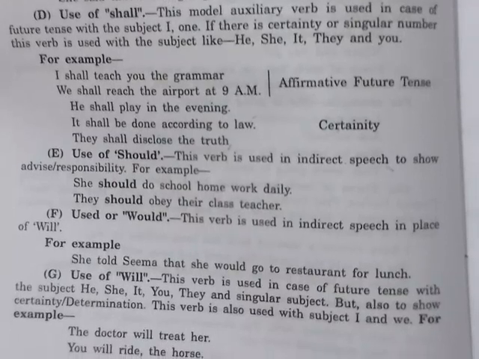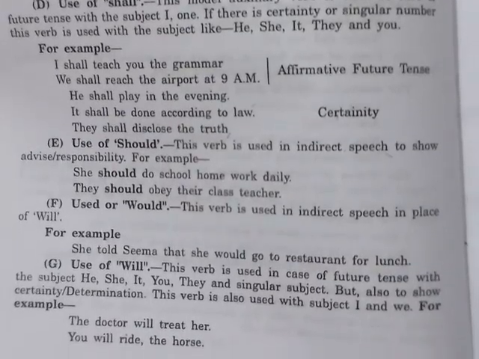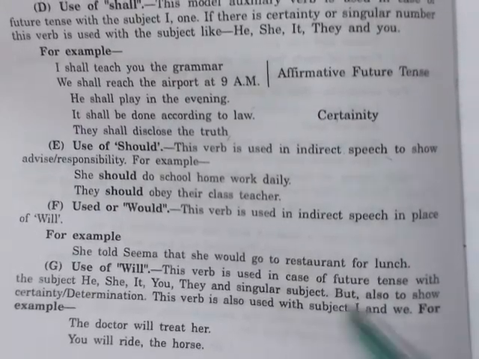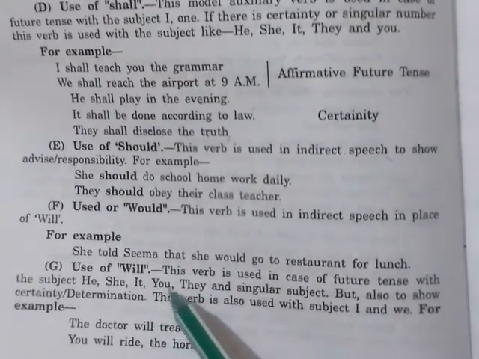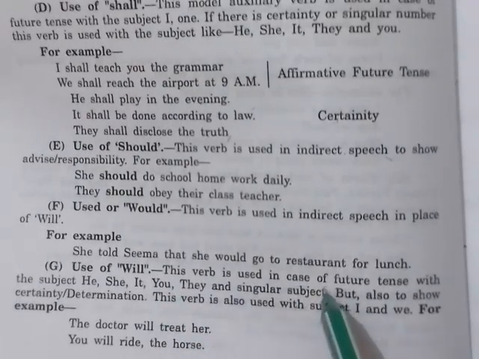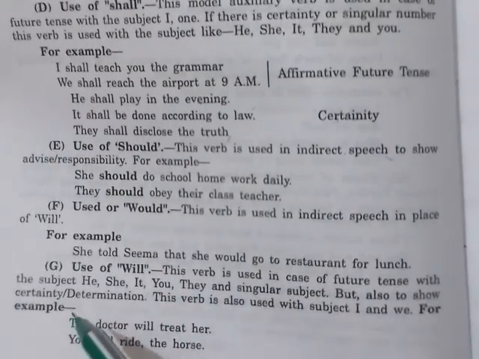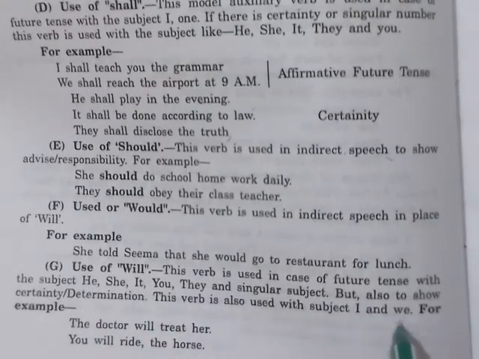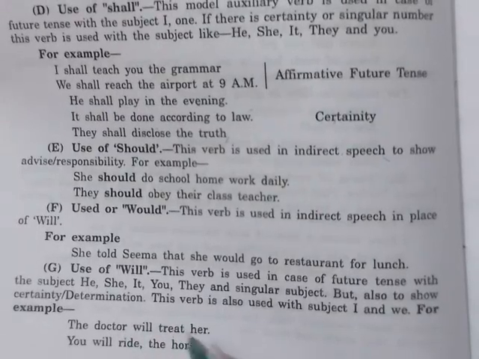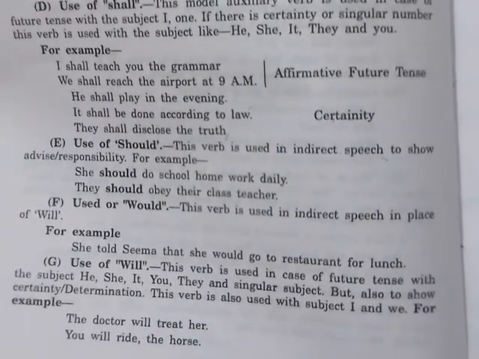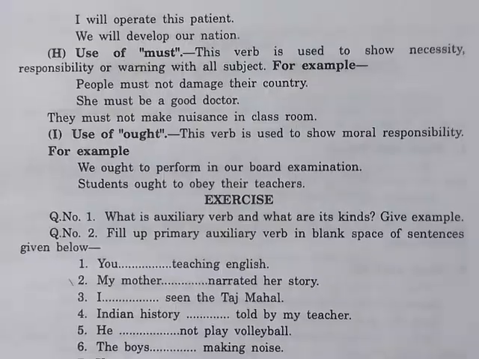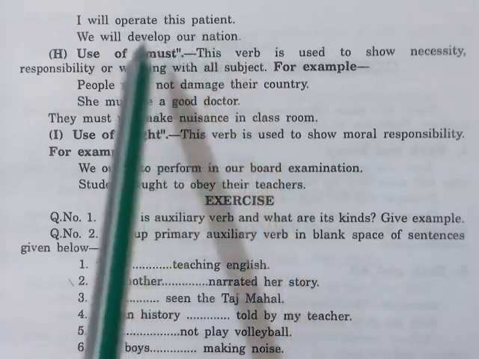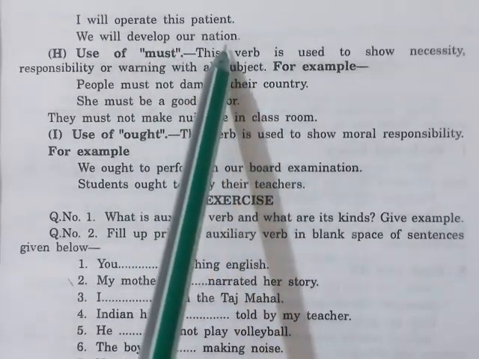Use of will. This verb is used in future tense with the subjects he, she, it, you, they and singular subjects, and also to show certainty and determination. This verb is also used with subjects I and we, as: The doctor will treat her. You will ride the horse. I will operate on this patient. He will develop our nation.